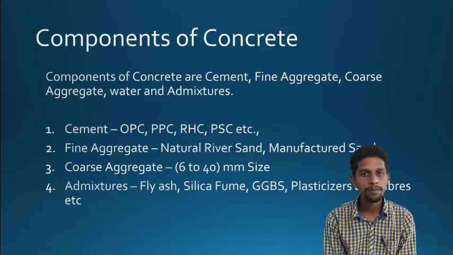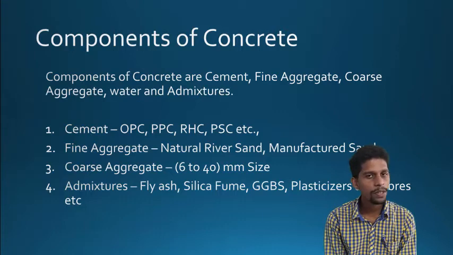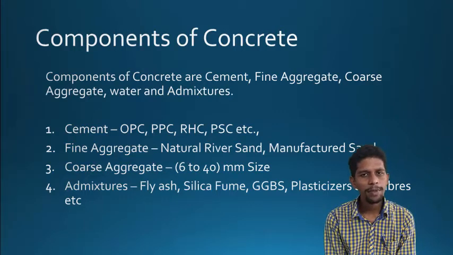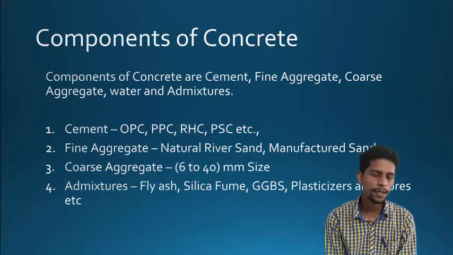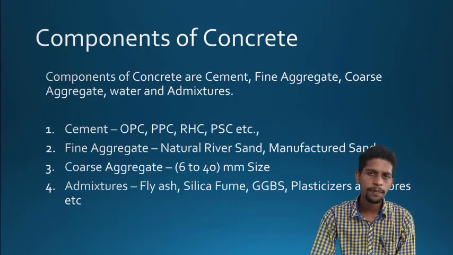And the water: normal water we use, we don't use salt water for construction. And the admixtures include mineral admixtures as well as chemical admixtures. Mineral admixtures like fly ash, silica fume and slag, and the chemical admixtures include superplasticizers.